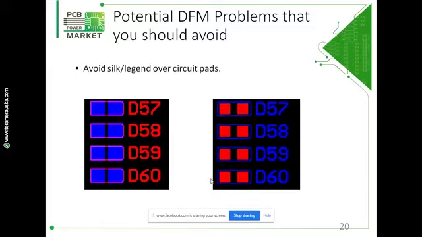So it is better that you keep a wider distance from your solder mask pad or your circuit pads. To avoid clip lesions, maintain a minimum distance of 0.2 mm between silkscreen elements and the copper images.